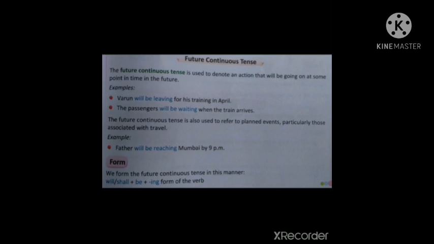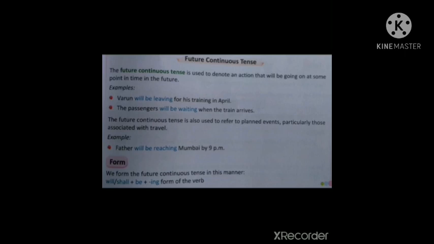Example, Varun will be leaving for his training in April. Here, that action will happen only in the future, but at that time that particular action will continue for some time. That's why Varun will be leaving for his training in April. Another example, the passengers will be waiting when the train arrives. That action also continues for some time in the future.